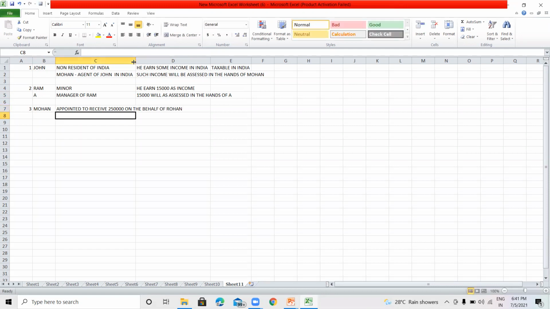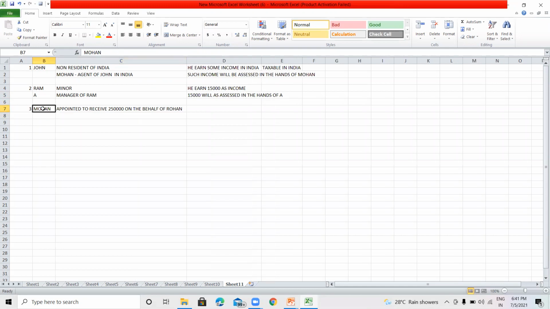Mr. Mohan is authorized to receive the amount of 2,50,000 rupees on behalf of Rohan.